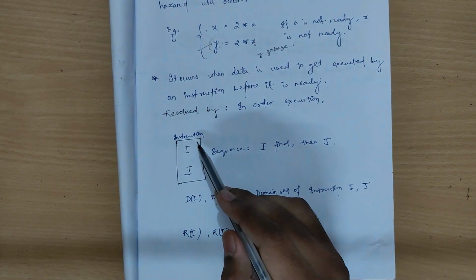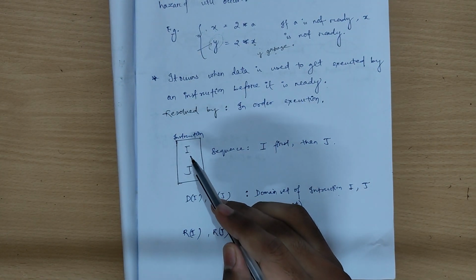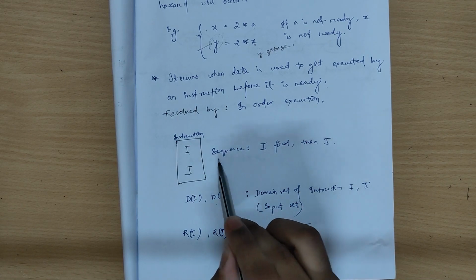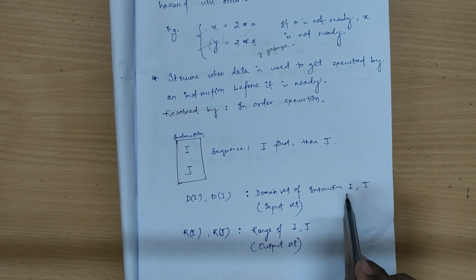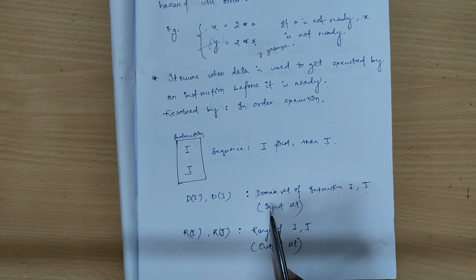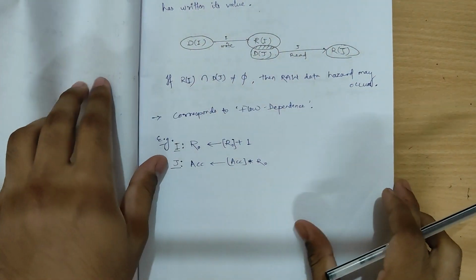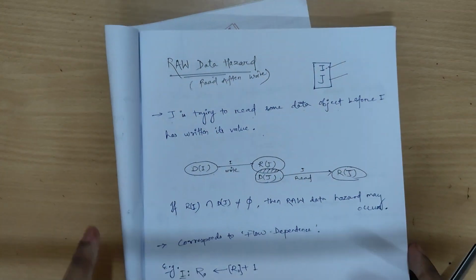So here instruction I is to be executed before instruction J in this sequence. Di and Dj are the domain sets of instructions I and J respectively, also called the input sets. Ri and Rj are the respective ranges of instruction I and instruction J, which are also called the output sets of the instructions. Then we will move into the types of data hazard.